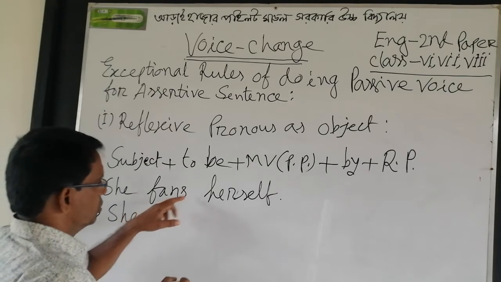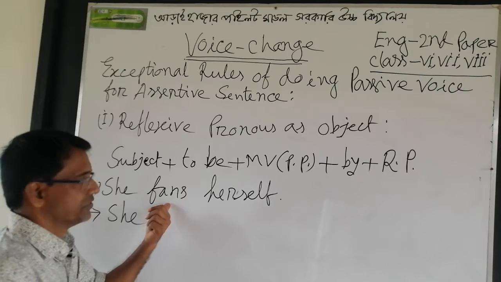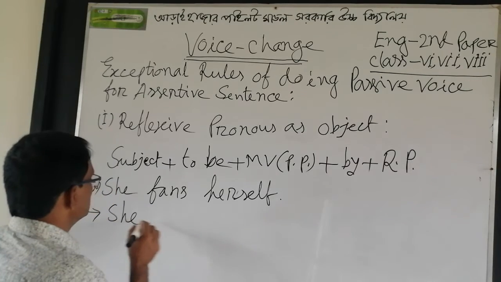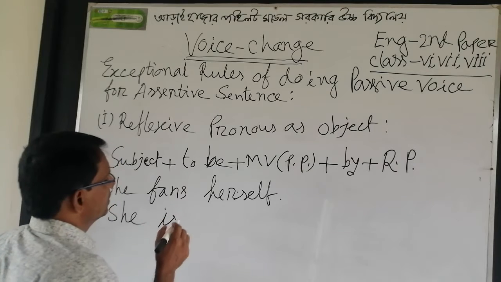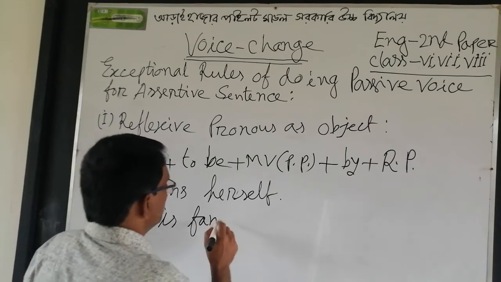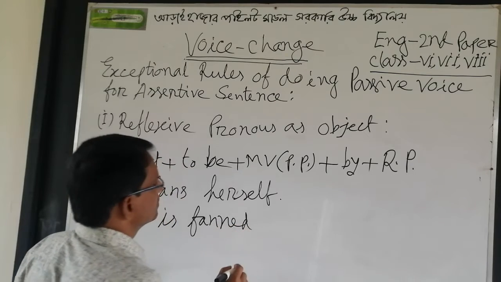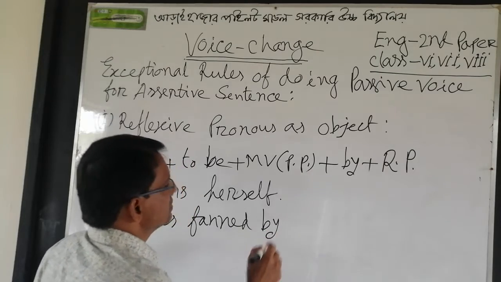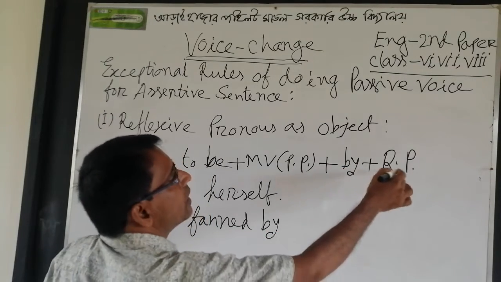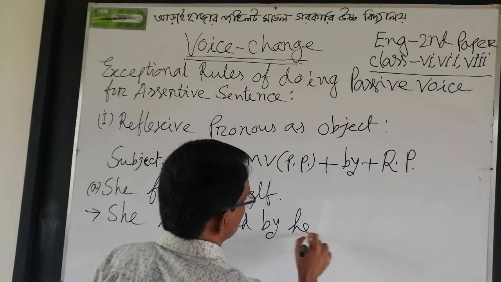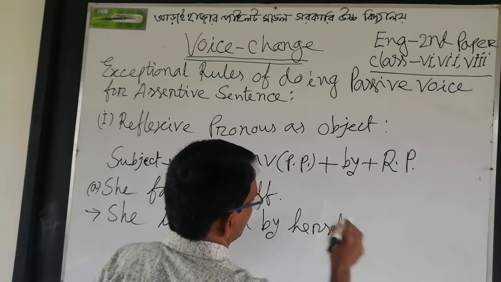She, auxiliary of course is, because the tense is present simple or present indefinite tense. She is. Past participle of fan, fanned, and preposition by plus RP, that means reflexive pronoun. Here the reflexive pronoun is herself.